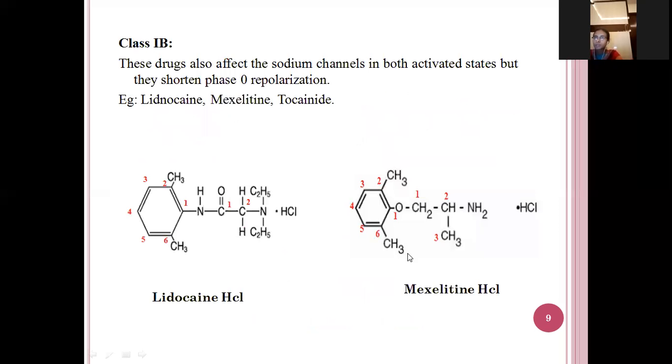Next, class 1b. These drugs also inhibit the sodium channels in the activated state, but they shorten the phase 0 repolarization. So the drugs which come under class 1b are lidocaine, mexiletine and tocainide. So let's see the structures of the class 1b classification.